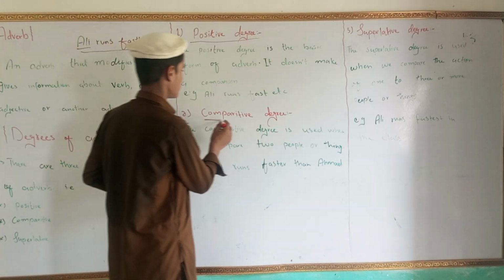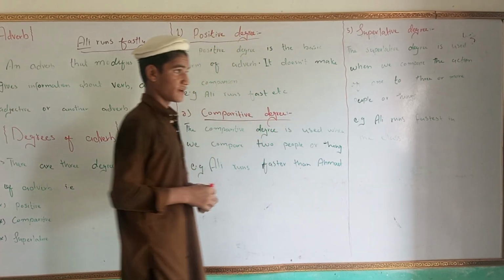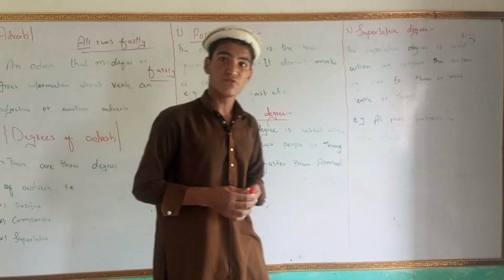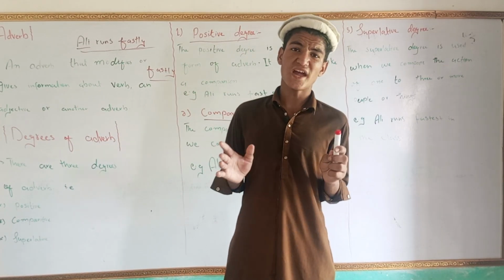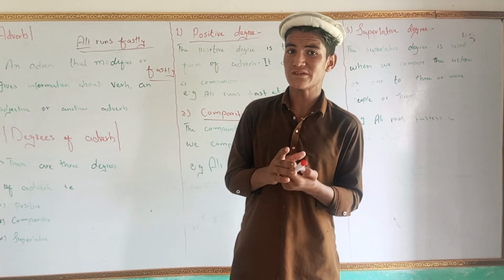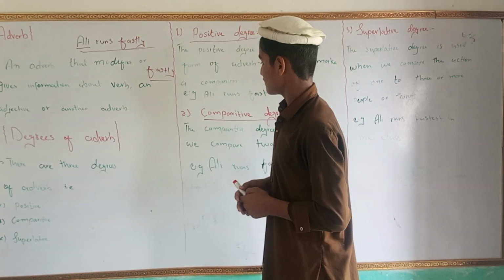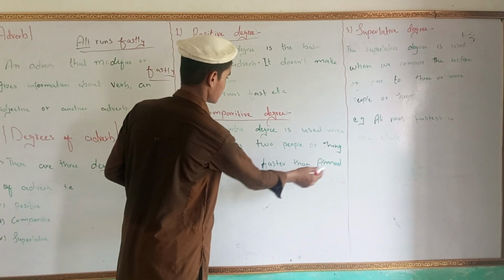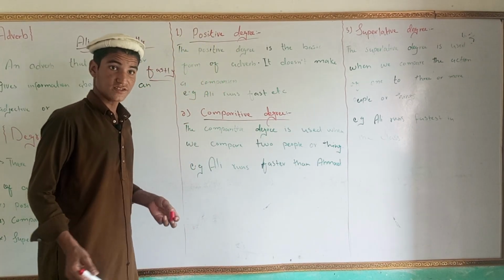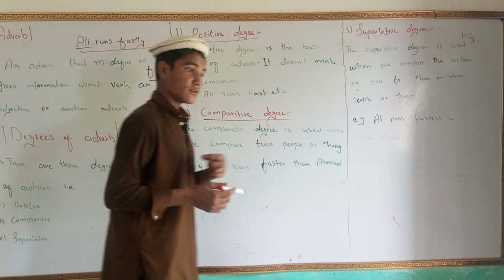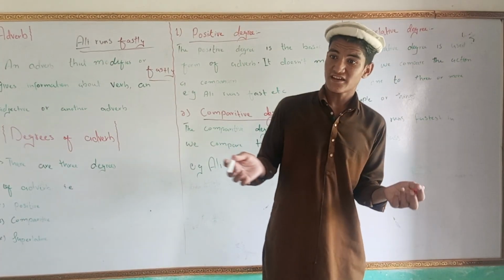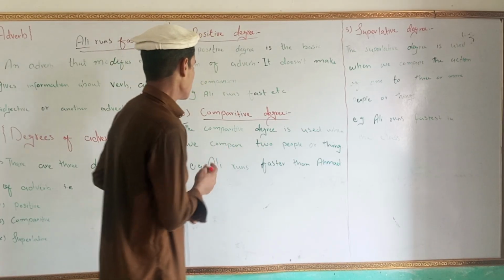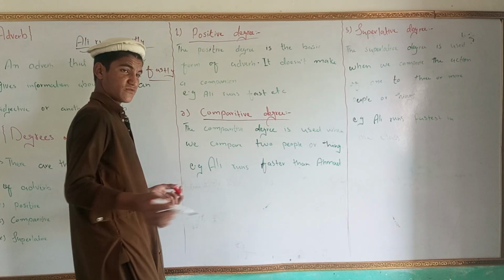And now the comparative degree. What is the comparative degree? The comparative degree is used when we compare two actions of two people or things. For example, I tell Ali runs faster than Ahmad. As with an adjective, we said that Ali is more intelligent than Ahmad, so that was the modifier of a noun.